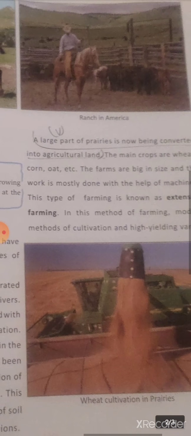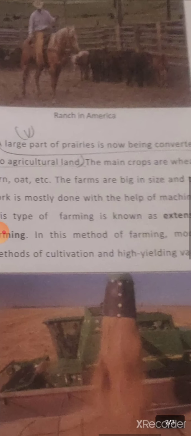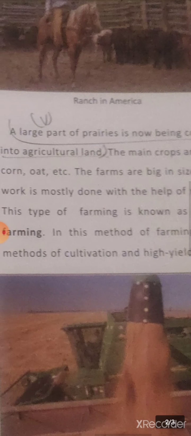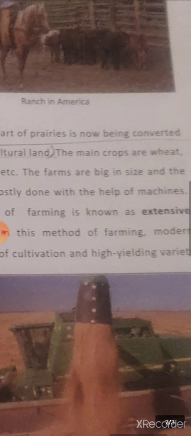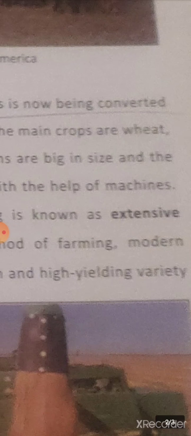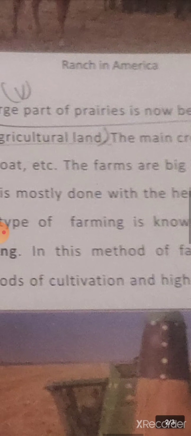Now, as I've told you, prairie grassland, the soil is very rich and fertile, right? Area is covered by grasses. Now what is happening? As the soil is very rich and fertile, areas drained by river Mississippi, therefore large part of prairie is now being converted into agriculture land. Much part of these areas is cleared, the grasses are removed, and the land is used for agriculture purpose. Many types of crops are grown here, among which the most prominent are wheat, corn, and oat.